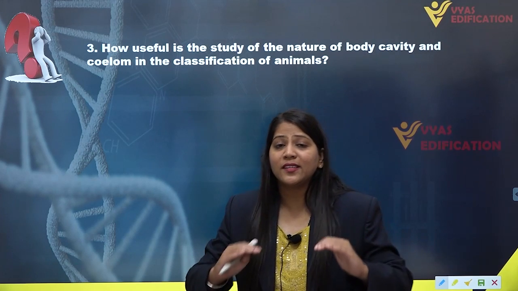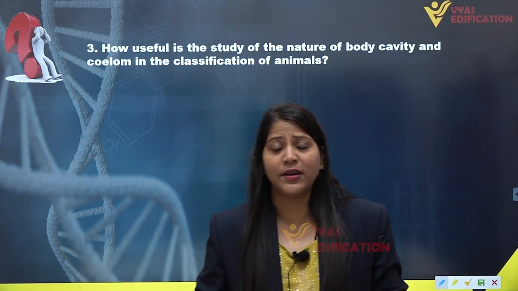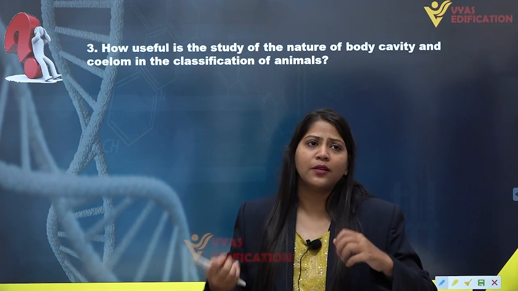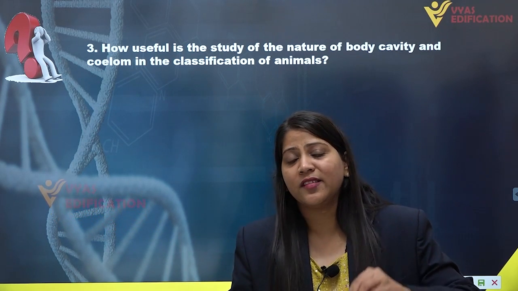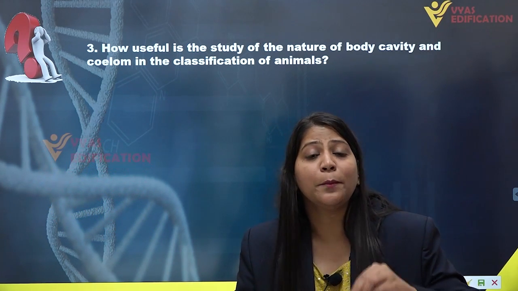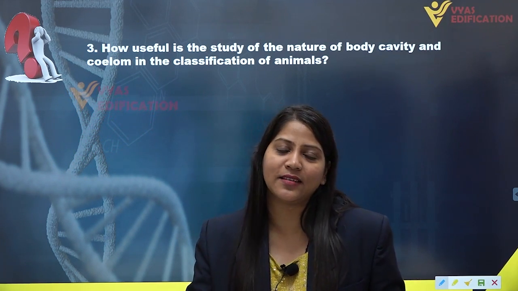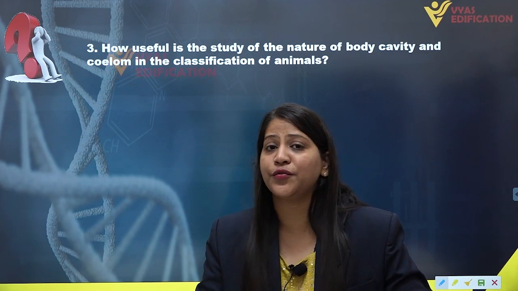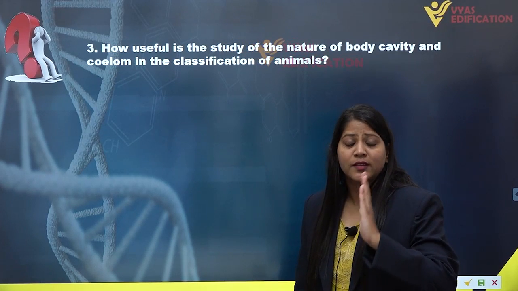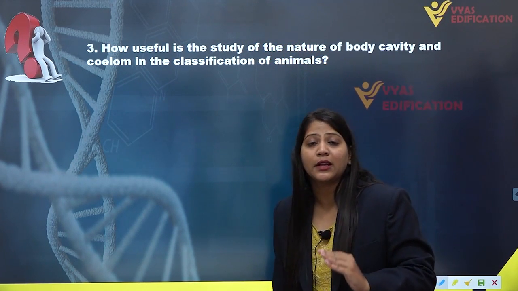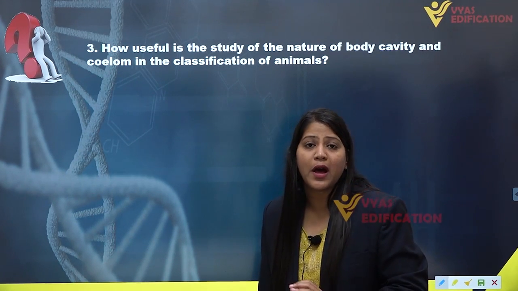On the basis of presence of coelomic cavity, what kind of coelomic cavity is present in an animal and whether the animal has a coelomic cavity or not, on the basis of presence of body cavity or coelomic cavity, we can classify different animals into different categories. So coelomic cavity is a fundamental feature, and this sets the basis for classification of animal kingdom.